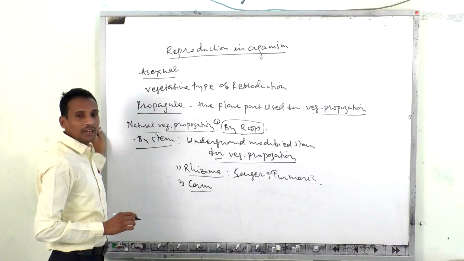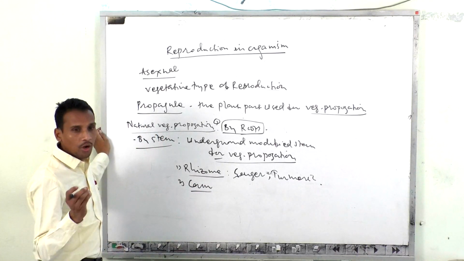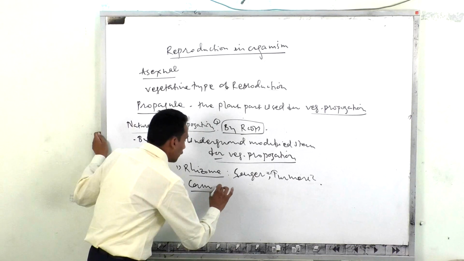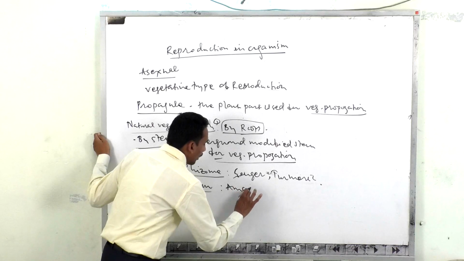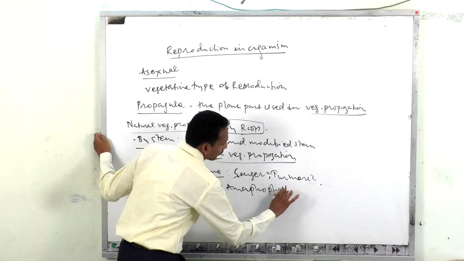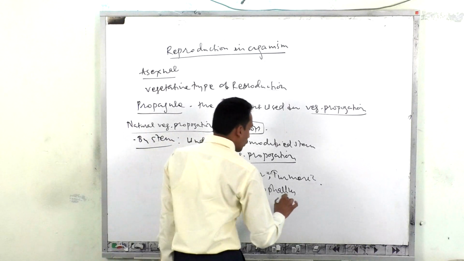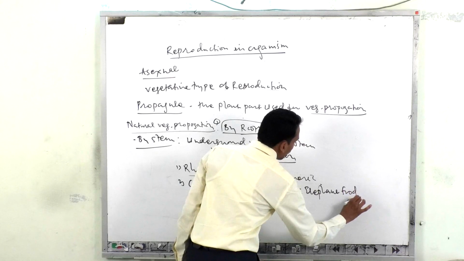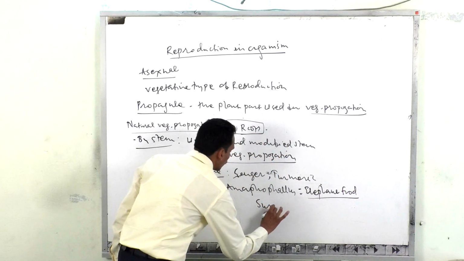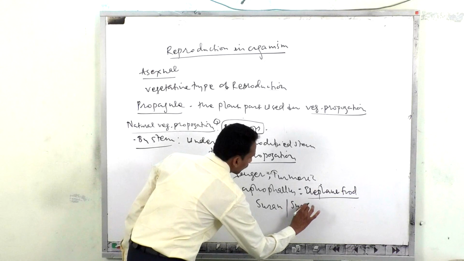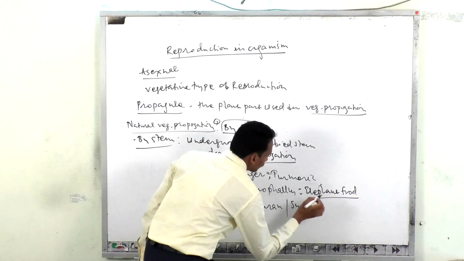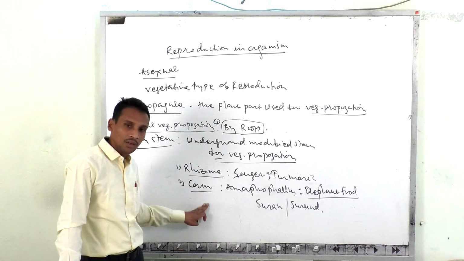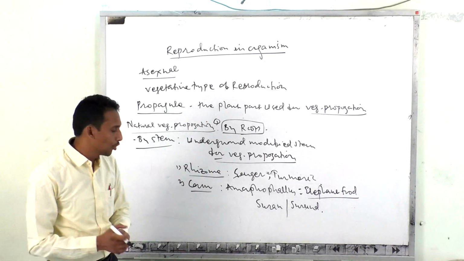Corm is a spherical, unbranched, upright modified stem which can store food material. The best example is Amorphophallus, that is also called elephant foot. In Marathi it is also called suran, or surund. It is a type of corm. From that there is a formation of a new individual.